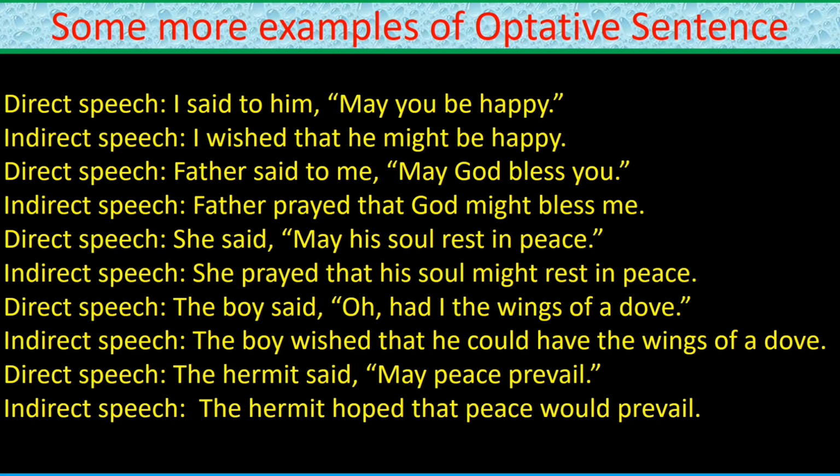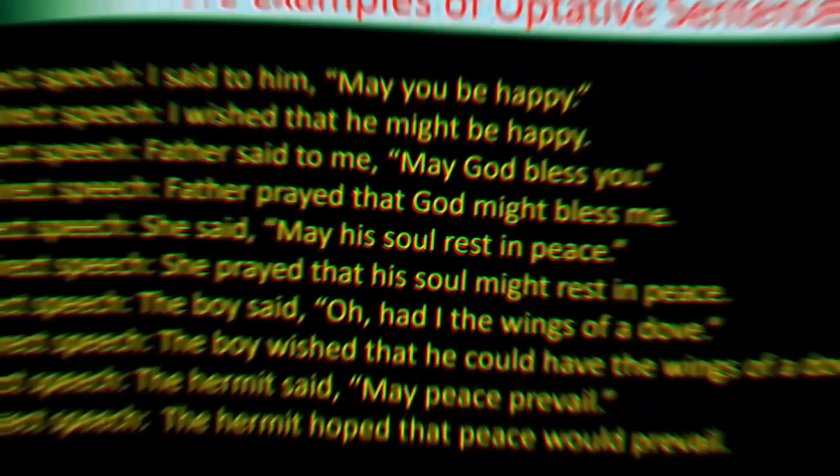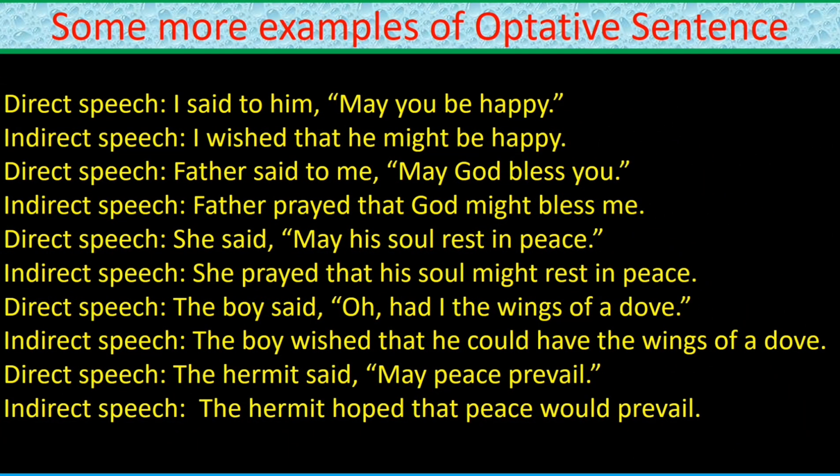Direct speech. The boy said, "Oh, had I the wings of a dove." Indirect speech. The boy wished that he could have the wings of a dove. Direct speech. The hermit said, "May peace prevail." Indirect speech. The hermit hoped that peace would prevail.